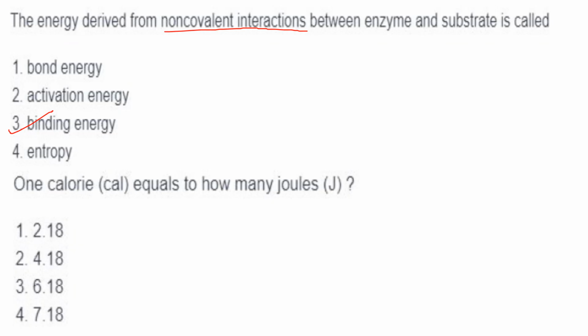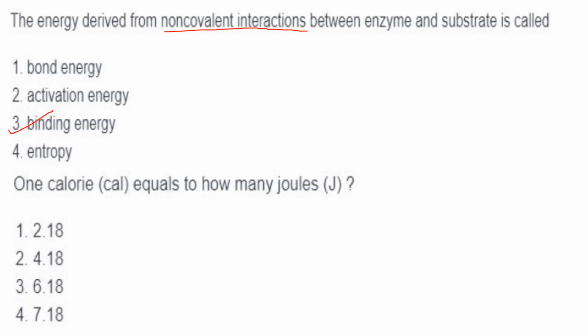All these are non-covalent interactions. Bond energy is the energy required to break chemical bonds. Activation energy is the energy required to initiate a chemical reaction. Entropy is the measure of the disorder or randomness of the system.